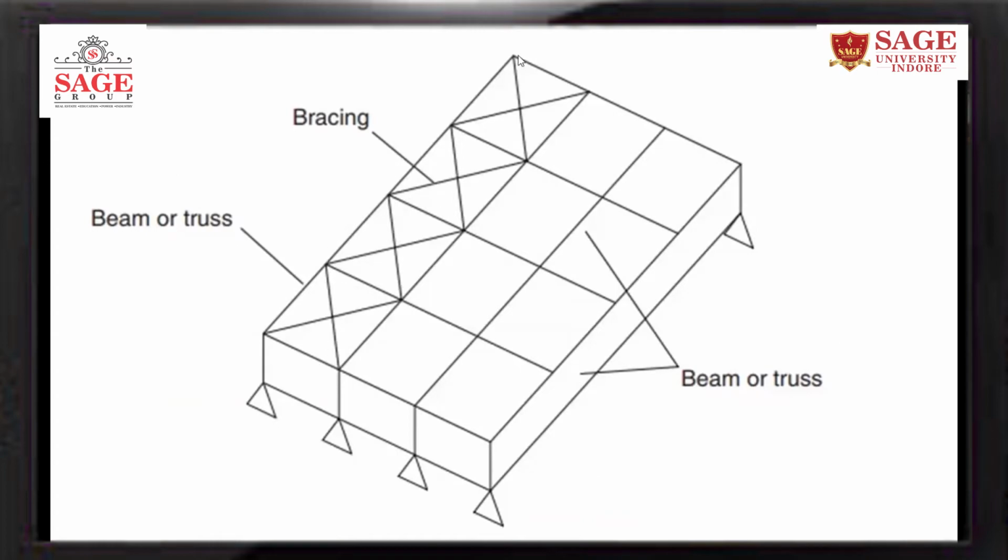These are the bracings provided in x direction. So these are the beams, these are beams, and they are connected by these bracings. So bracing can be provided only in one way. It is not necessary to provide in all the ways.